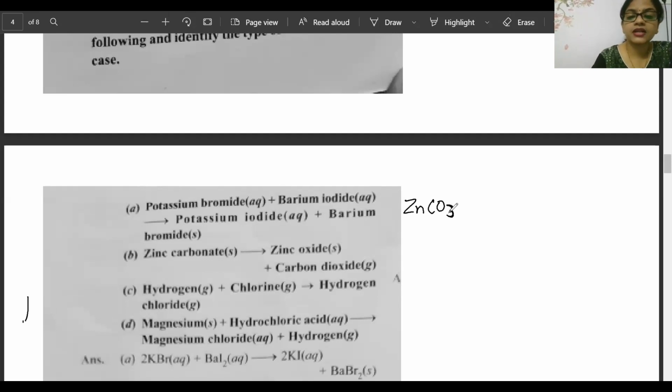When it is heated, it will undergo decomposition. It will form zinc oxide and carbon dioxide gas will be released. So Kritika correct, Pavitra correct. It is a type of decomposition reaction. Very good. Is it balanced? Yes, it is balanced also.